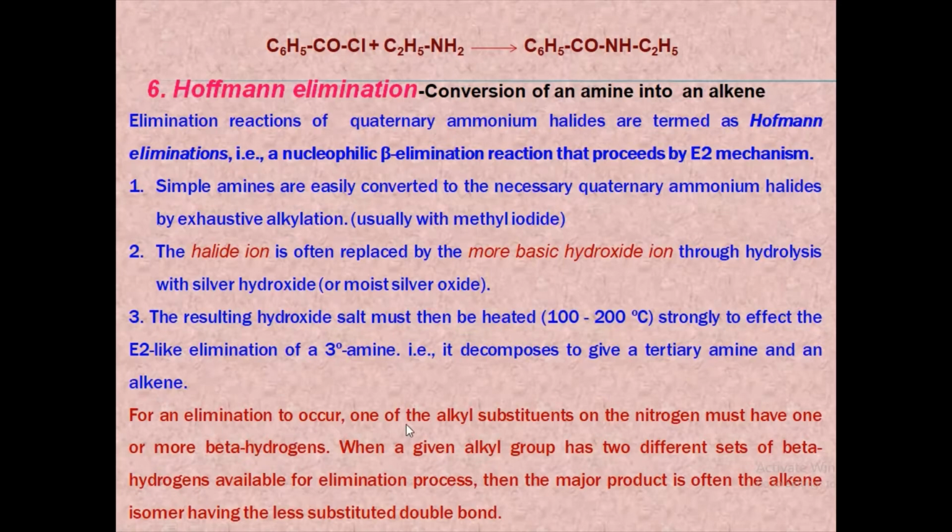For an elimination to occur, one of the alkyl substituents present on the nitrogen must have one or more beta hydrogens. Suppose the given alkyl group has two different sets of beta hydrogens available for the elimination process, then the major product is often the alkene that has the less substituted double bond, or the major product will be the alkene with the least substituted double bond, which is known as a terminal alkene.